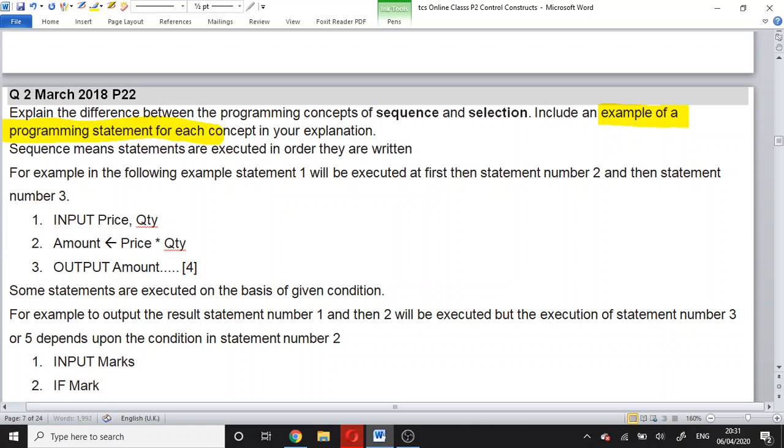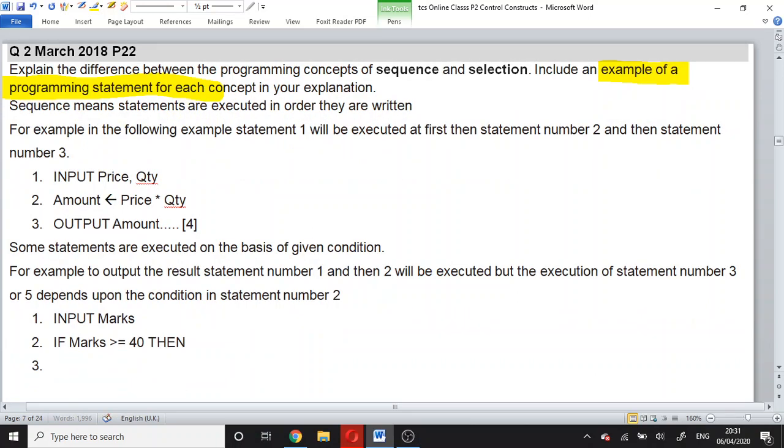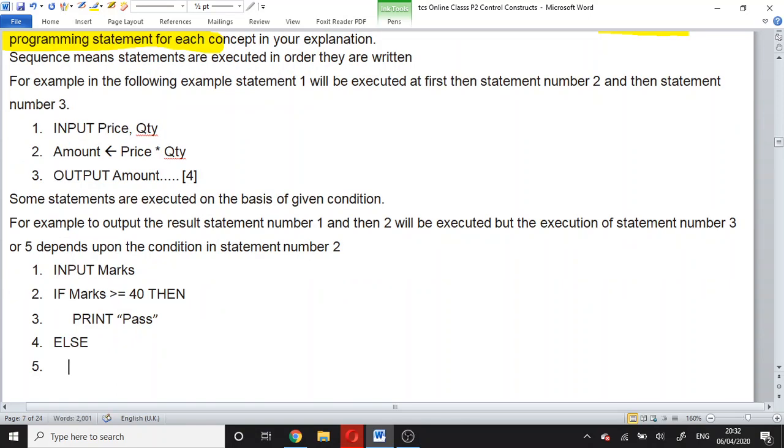If marks is greater than or equal to 40, then print pass, else print fail.